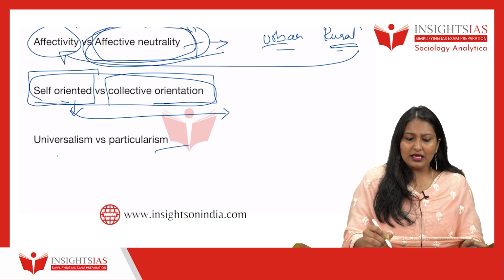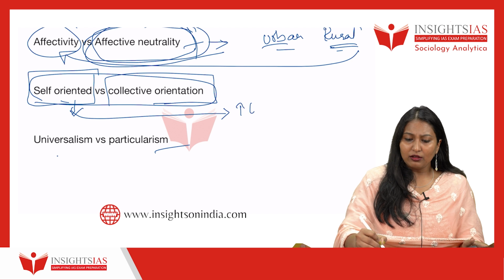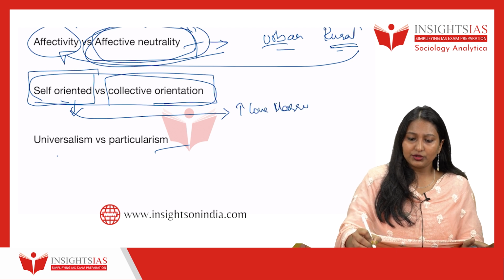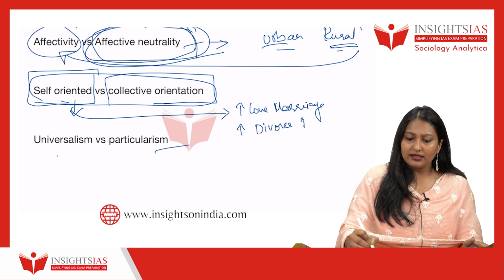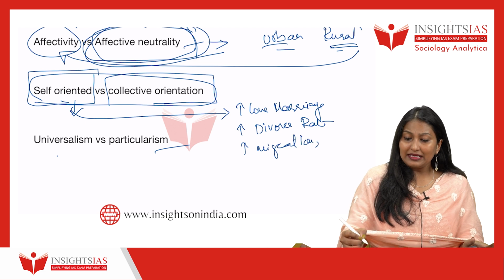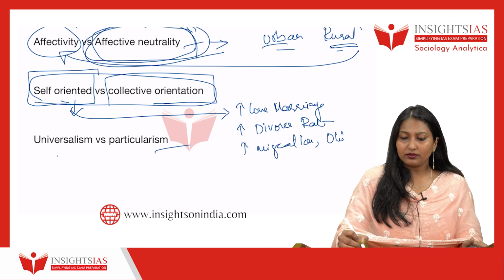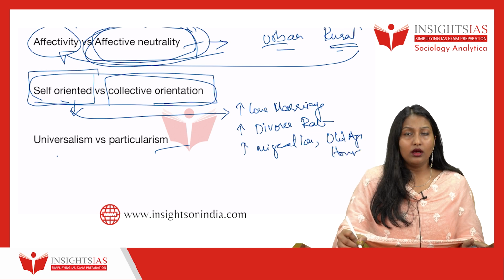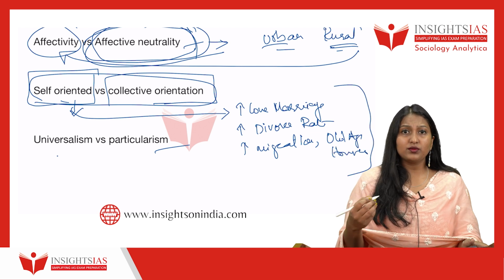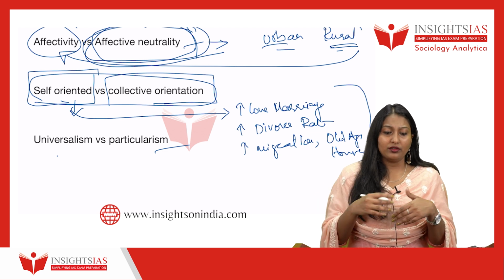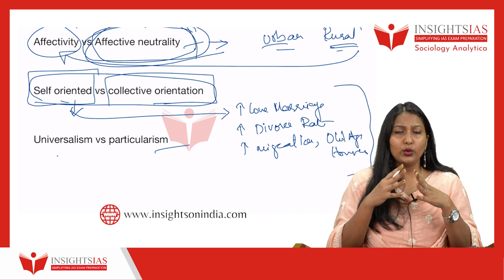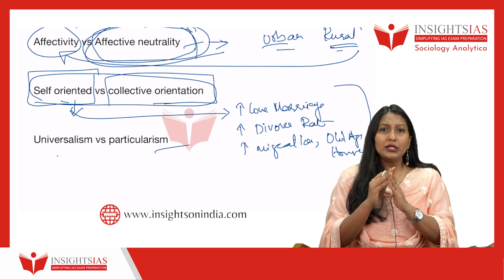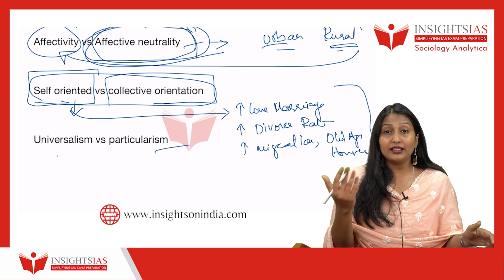So how can we see self-orientation? Increase in love marriage, increase in divorce rate, increase in migration, increase in old age homes. Understand, all these reflect self-orientation. Next is collective orientation. Collective orientation means doing for the group, doing for the society at large, or doing for the community at large. This is collective orientation.